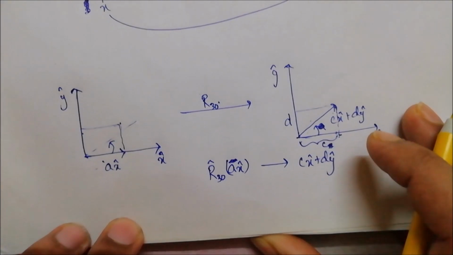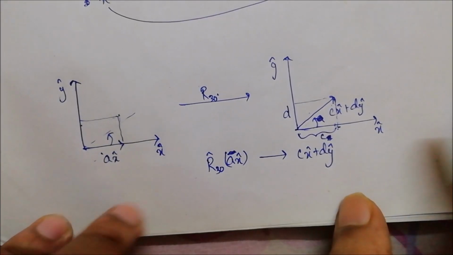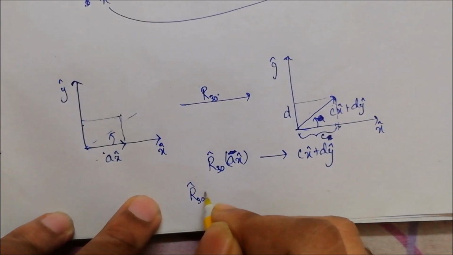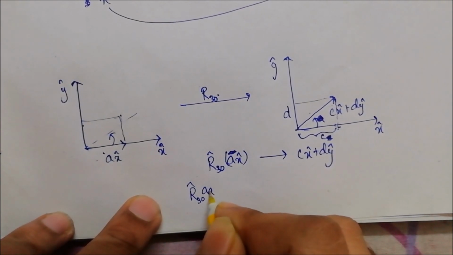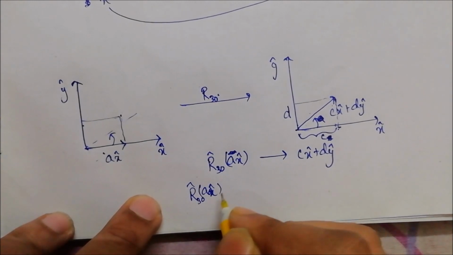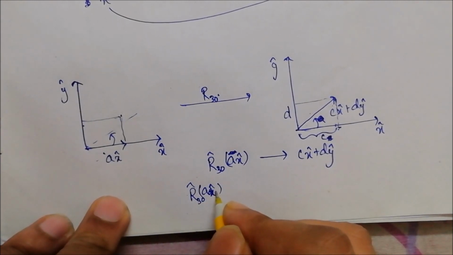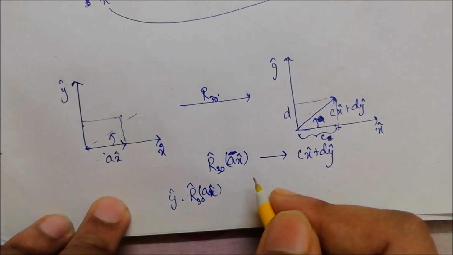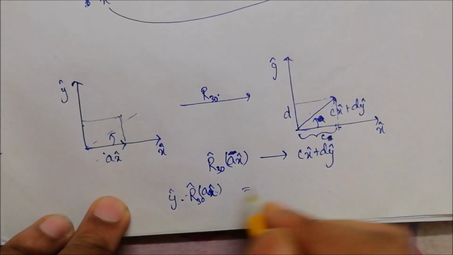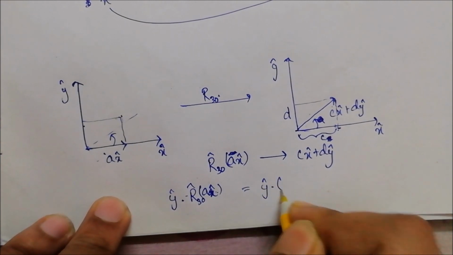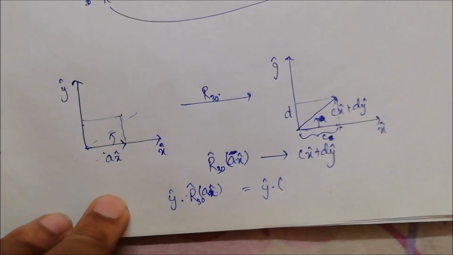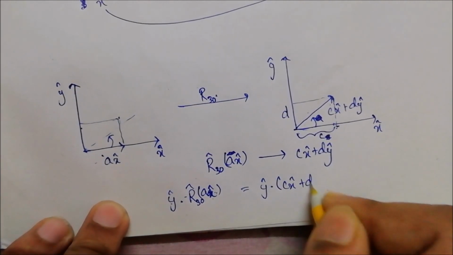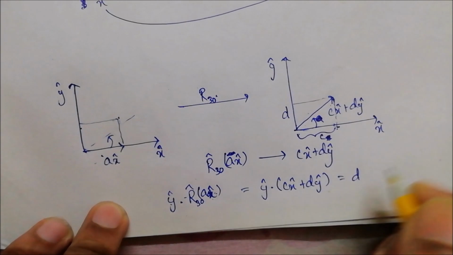You can measure how much of this transition or rotation occurred like this. Suppose you apply R30 on a vector and now you take its projection on the y-axis. The dot product gives a projection along any vector. So this is just c x cap plus d y cap, and this is going to give me d.